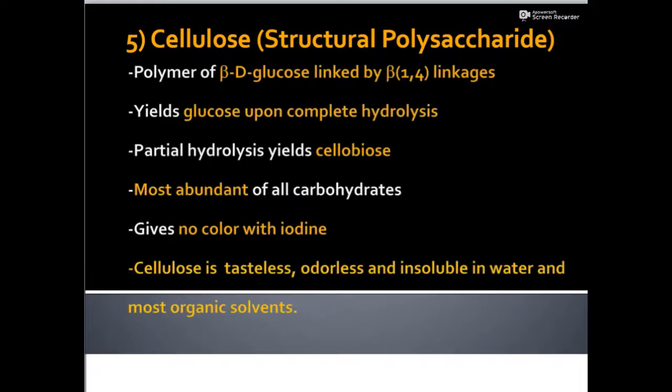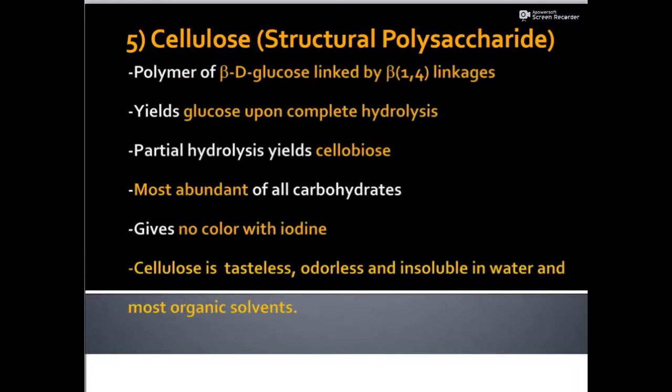The next polysaccharide which we want to talk about is cellulose. As we all know, cellulose is a polymer of beta-D-glucose units linked together by beta-1,4 linkages, and it yields glucose upon complete hydrolysis. The partial hydrolysis of cellulose yields cellobiose, and it is the most abundant polysaccharide which is being found in the case of plants, and it gives no color with iodine.